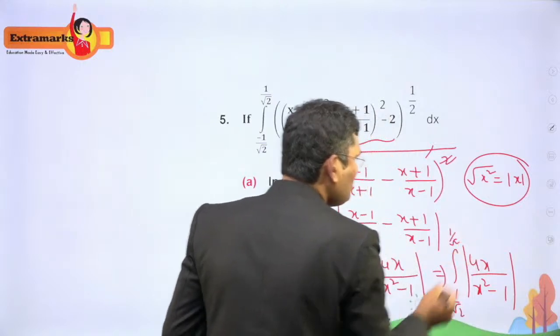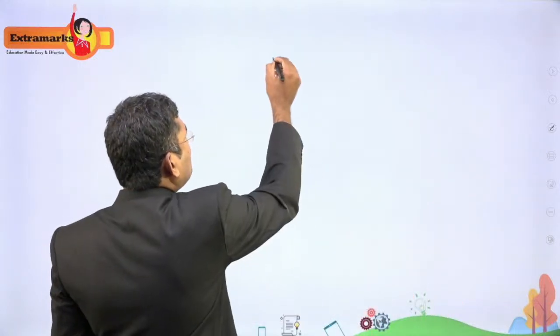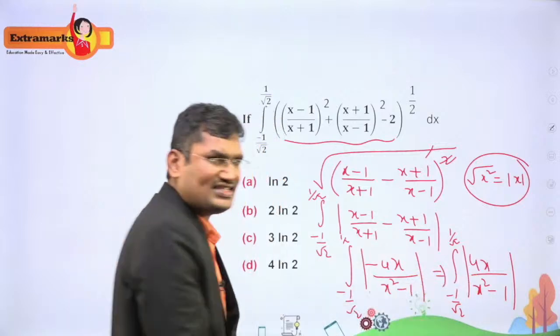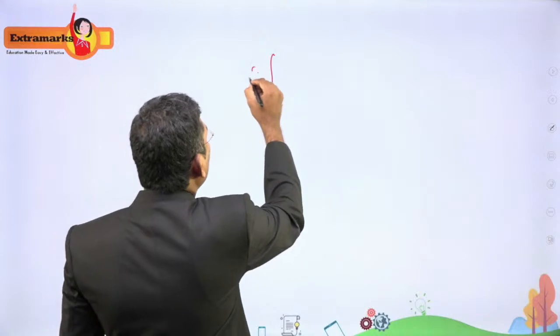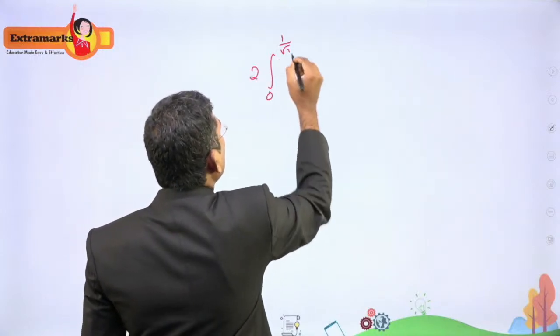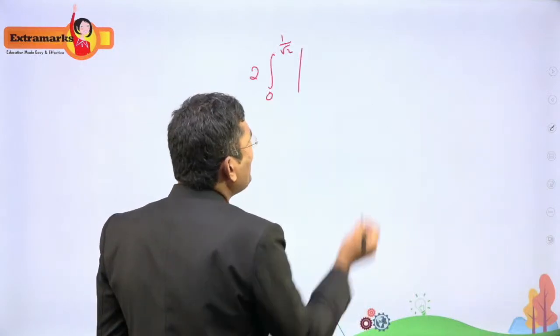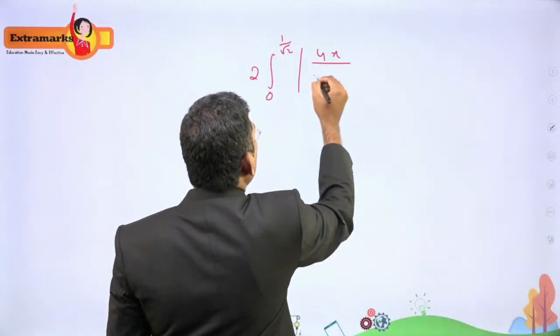So this can be written like this because it is an even function. Mod x is an even function, we know that. That's why we can write 2 times the integral from 0 to 1 by root 2 of 4x by x square minus 1.